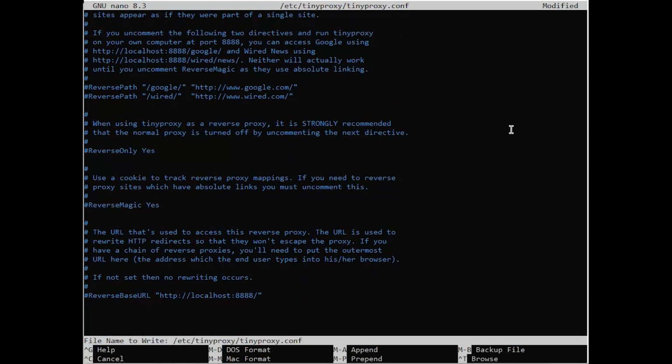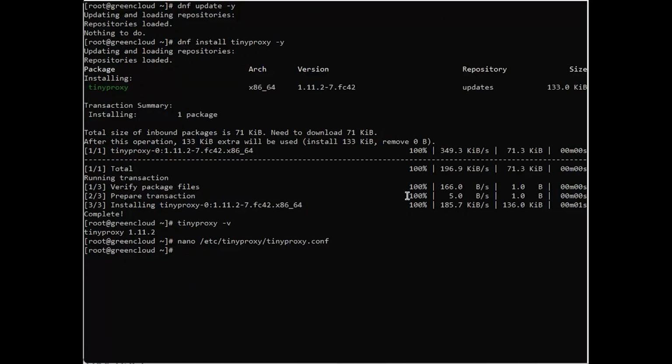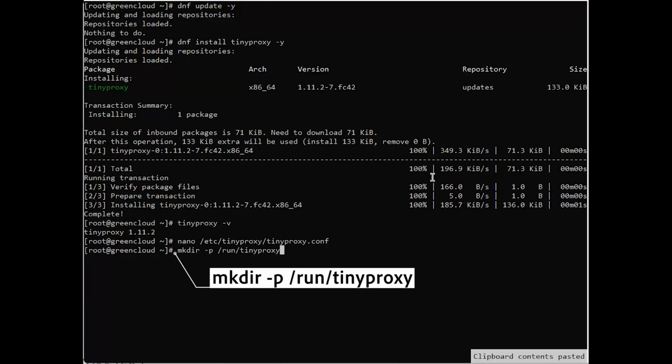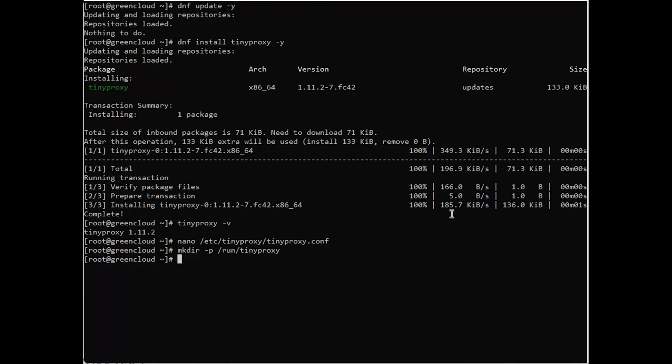Save and close the file. Then, create a log file for Tinyproxy. Now, set the correct permissions for the Tinyproxy user.